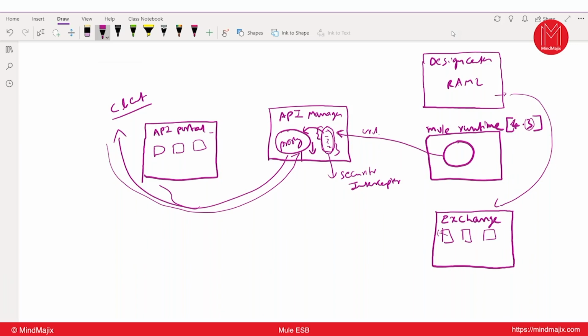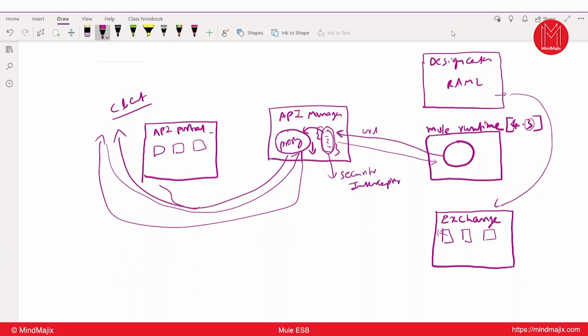Whenever a client sends a request, the request will be validated against these policies, and only if it is valid will it hit the original implementation. Otherwise, the proxy itself will give the exceptions to the client. Simply, it is acting as a gateway in between.